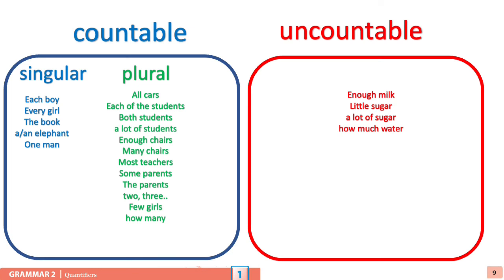How many, countable, how much, uncountable. How much water, how much milk, how much money. Some bread. Okay, so these are a bunch of countable, uncountable nouns and quantifiers.